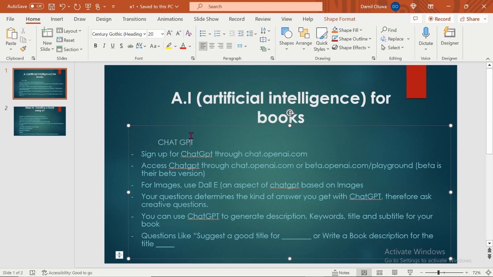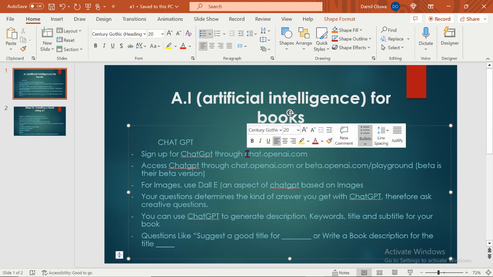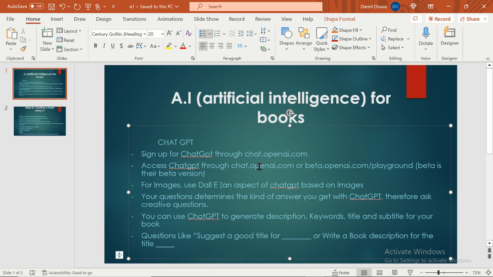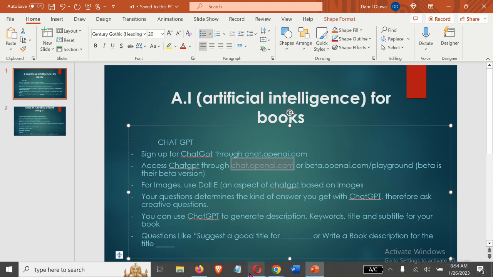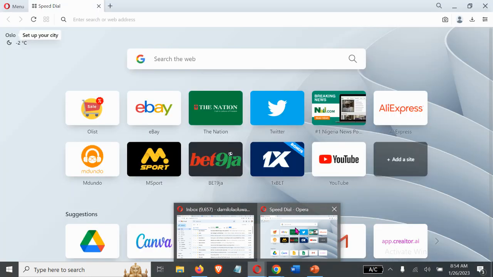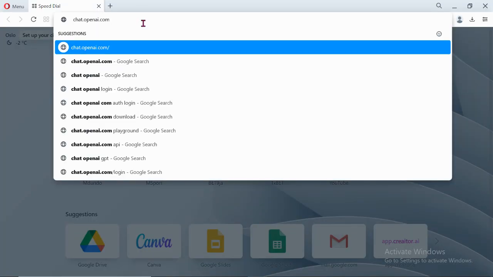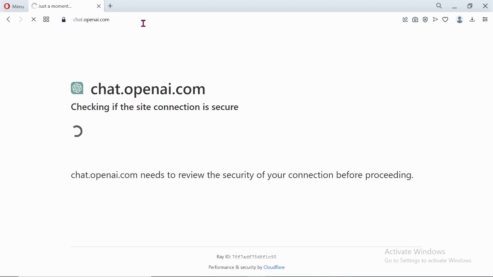So ChatGPT now, let's get into it. How do you get into ChatGPT? The first thing is you sign up for ChatGPT through this website, chat.openaone.com. So access ChatGPT through chat.openaone.com or beta.openaone.com/playground. Beta is their beta version. These are the two websites you can use in accessing ChatGPT. So let's start with chat.openaone.com. Paste this on your browser or go into your browser and enter this.